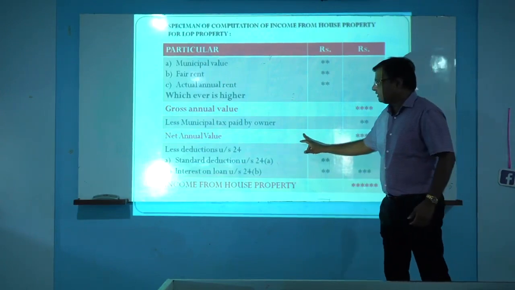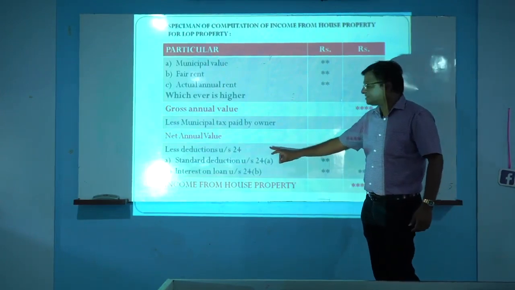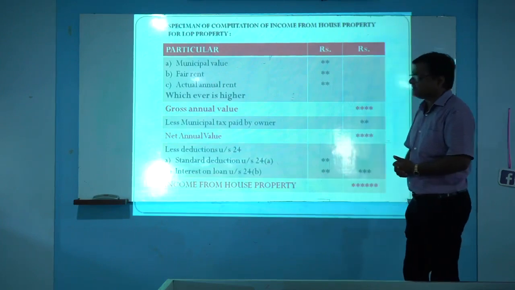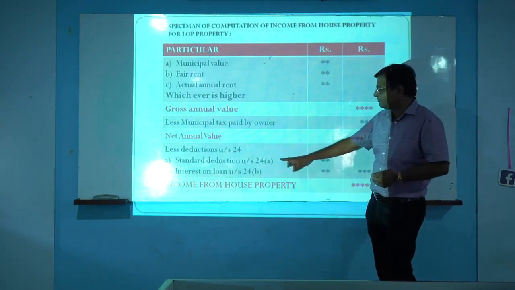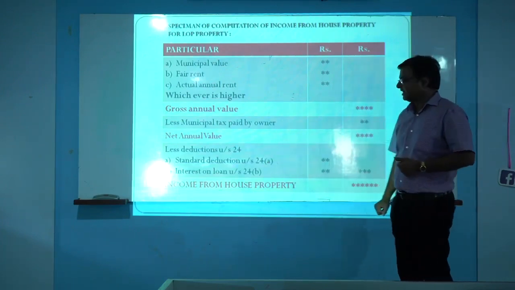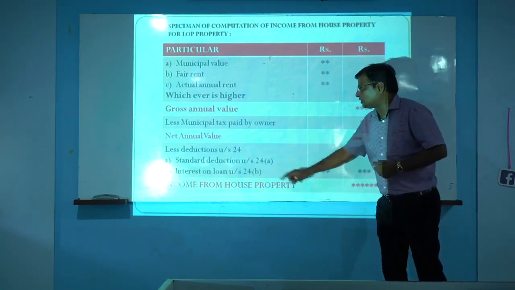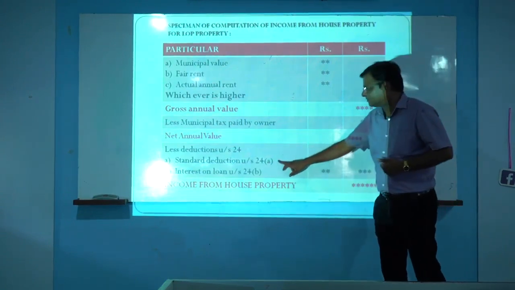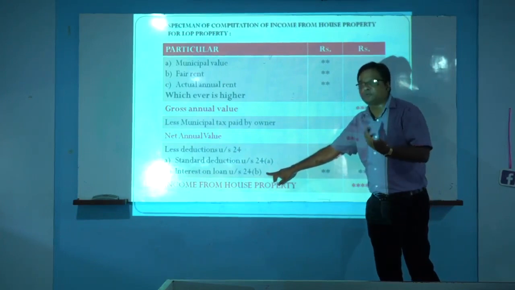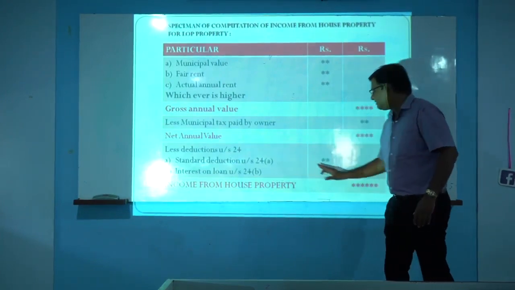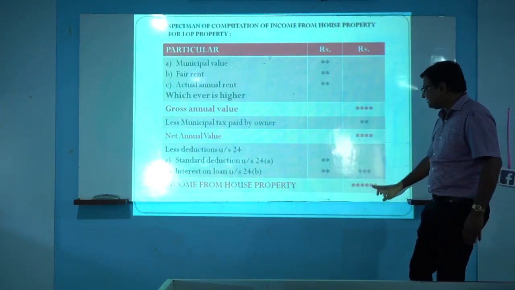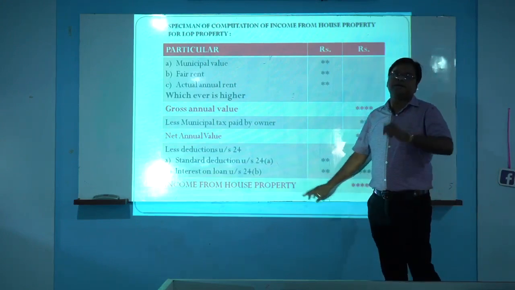From that net annual value, we have to deduct the deductions which are available under section 24. Two deductions are there: under section 24A, that is standard deduction, and 24B, that is interest on loan deduction. The standard deduction is 30%, and for interest on loan, the actual amount of interest on loan will be deducted as a deduction. The balance that remains is called income from house property.